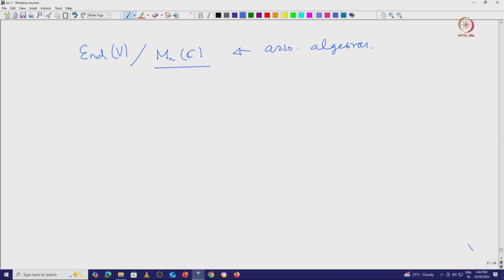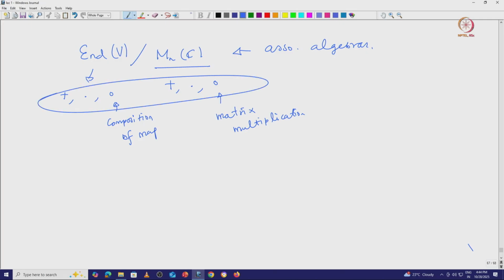Here we have matrix addition, matrix scalar multiplication and matrix product, and there we have the sum of maps, scalar multiplication of maps, and composition of maps. With respect to these operations, these spaces become associative algebras.